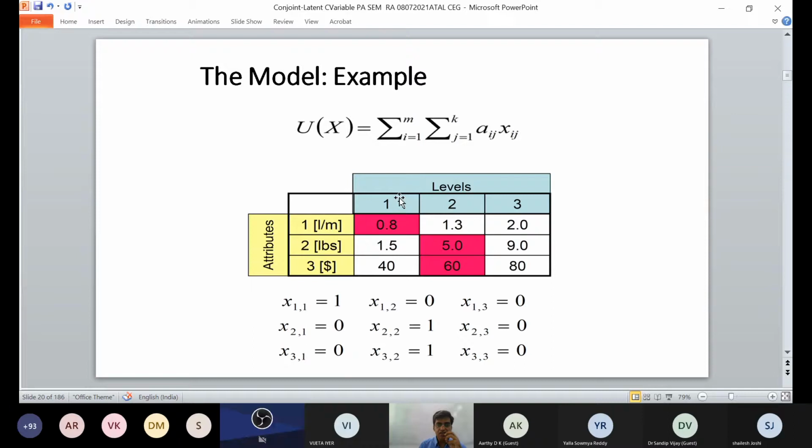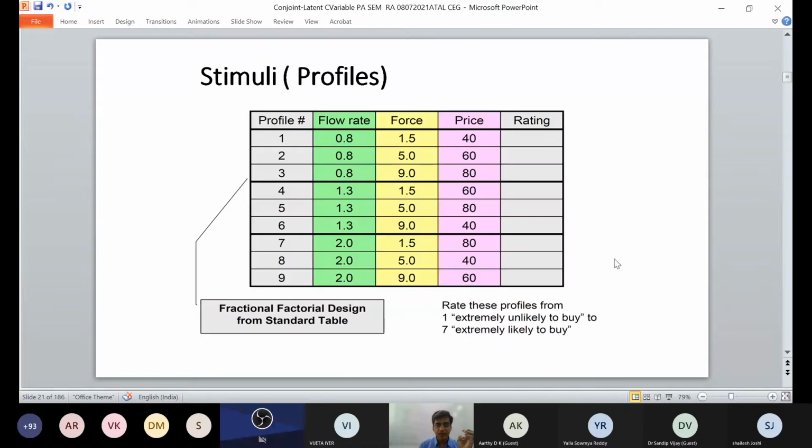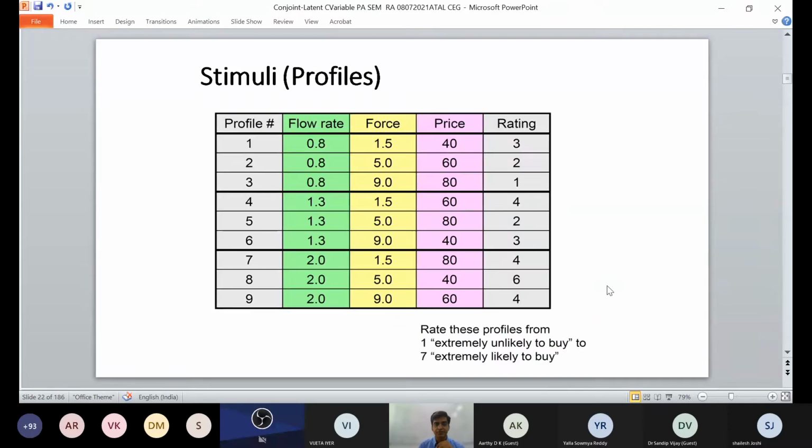x23. So these values have been given and profiles have been chosen, using a fractional factorial design from a standard table, with ratings given. 1 is extremely unlikely to buy and 7 is extremely likely to buy. So you have ratings given like 3, 2, 1, 4, 2, 3, 4.